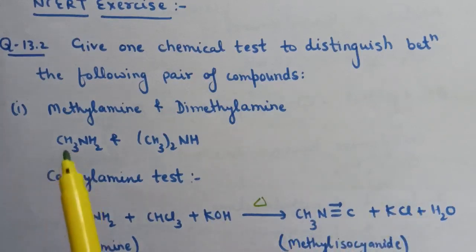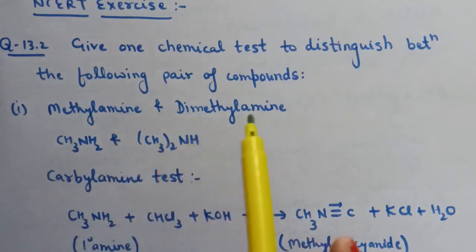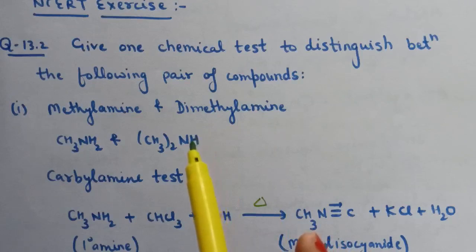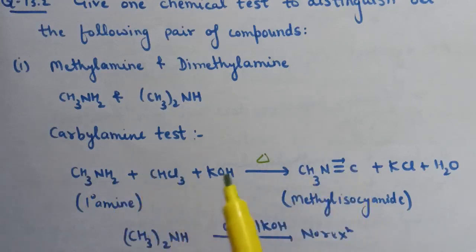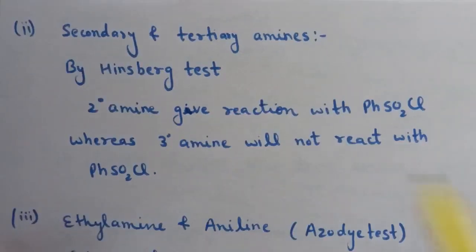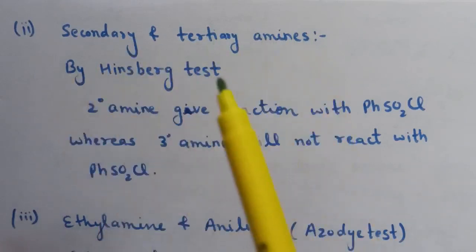So this test is given by methylamine, whereas there is no reaction with dimethylamine in presence of KOH and CHCl3. So the primary amine gives this reaction. Methylamine converts to methyl isocyanide in presence of CHCl3 plus KOH, whereas dimethylamine does not give any reaction with CHCl3 and KOH. Next is secondary and tertiary amines. We can distinguish secondary and tertiary amines by the Hinsberg test.